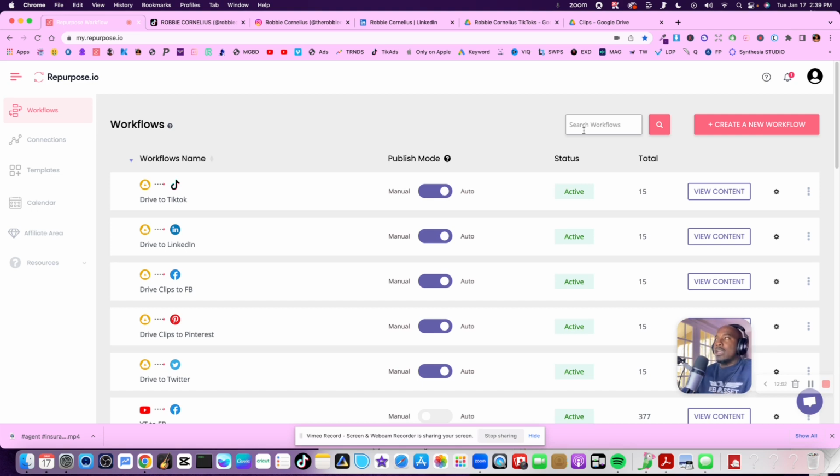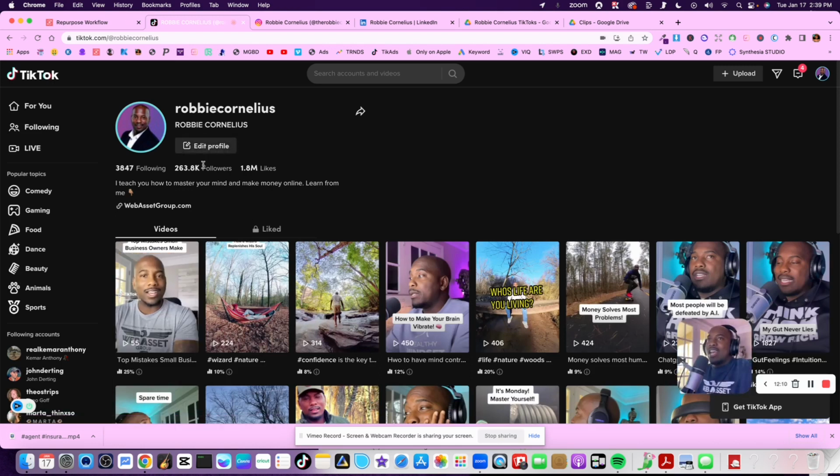It's amazing. Another thing I use it for is because on TikTok, ironically, here's the crazy part about TikTok. I love TikTok. I grew it up to 263,000 followers right here. But TikTok is always trying to ban somebody. I know thousands of people that I used to follow that had their accounts banned for one reason or another. And ironically, the very platform that's been banning everybody is potentially going to be banned in the United States.